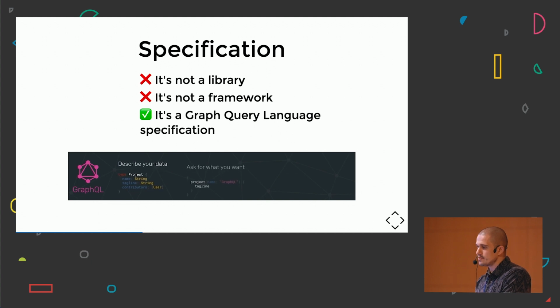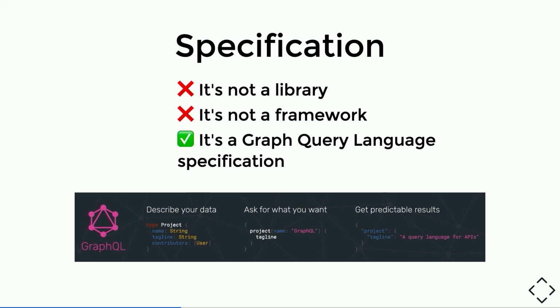And as you can see here, you can build GraphQL APIs with C, Clojure, Elixir, JavaScript, PHP, Python, Scala. Even if tomorrow you want to create a new programming language, you can implement a solution for GraphQL with that programming language. Again, GraphQL is not a library, it's not a framework, it's a graph query language specification where you are able to describe the data based on your GraphQL schema, fully typed, ask for what you want, avoiding overfetching data in your clients, and get predictable results.